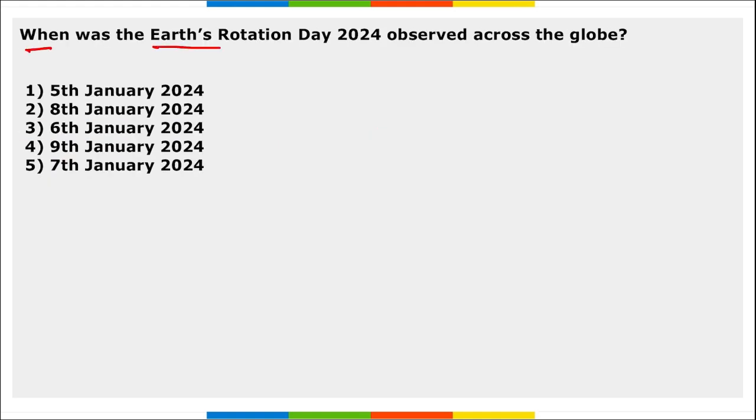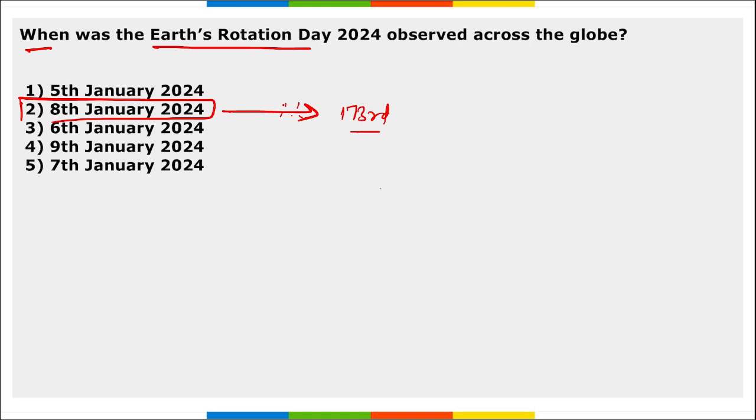Next is, when was the Earth Rotation Day observed across the globe? So Earth Rotation Day was observed on 8th of Jan 2024, right? And 8th of Jan commemorates the 173rd anniversary of Leon Foucault's demonstration of Earth's rotation, right? So that is the reason we observe 8th of Jan as the Earth Rotation Day.